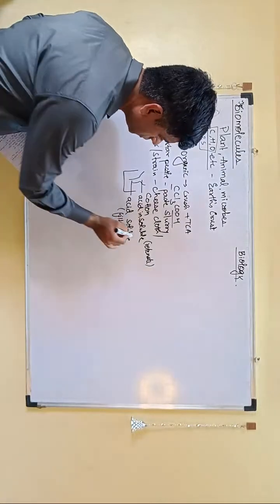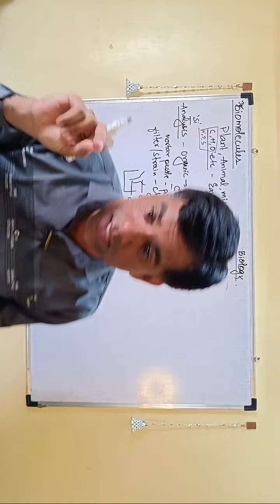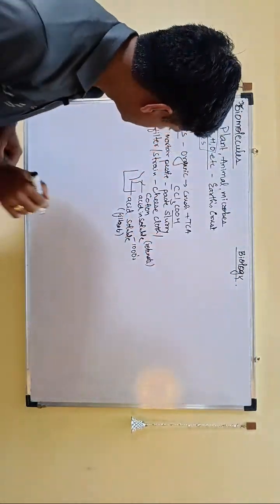You have thousands of molecules, thousands of ions which are present in the acid soluble fraction, right? Then what will we do?